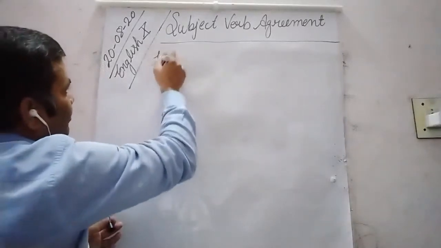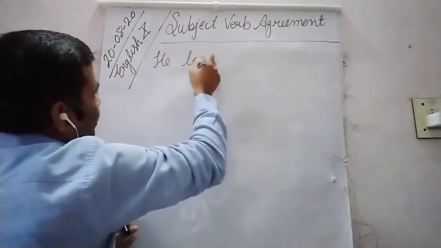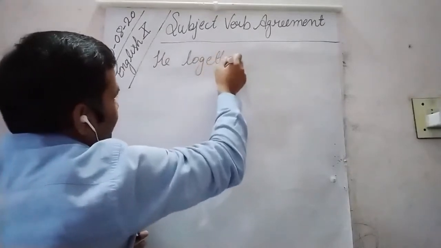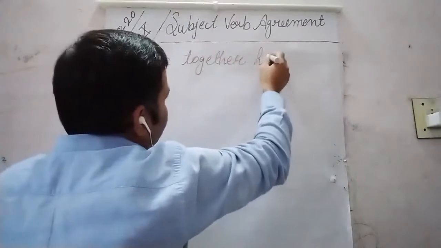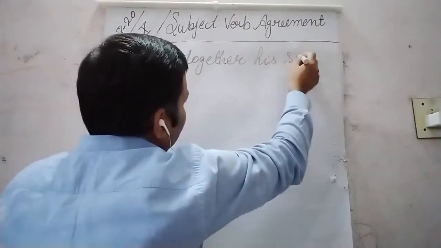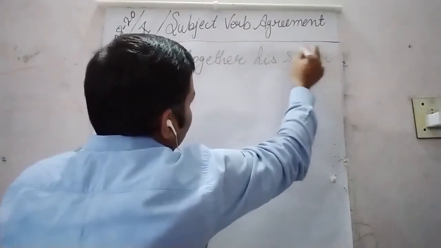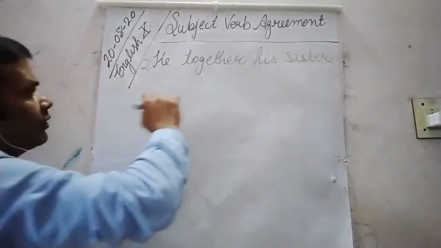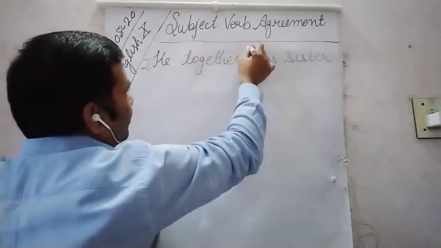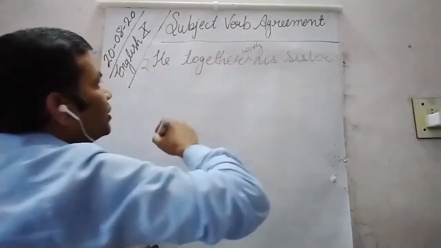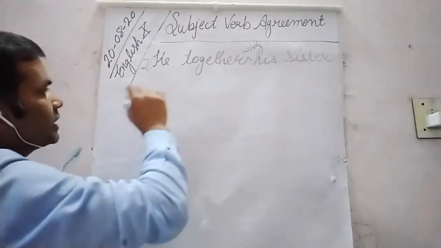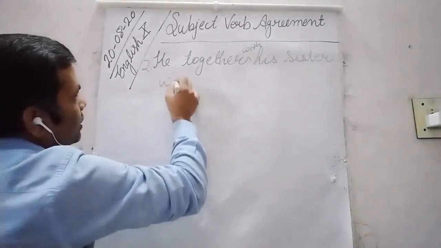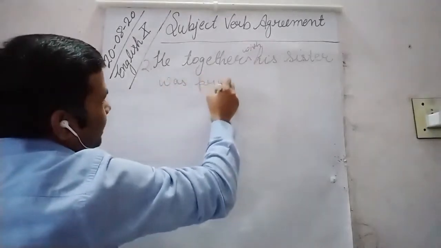He, together with his sister, was present.